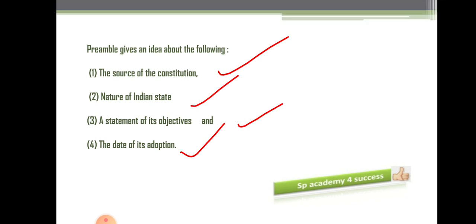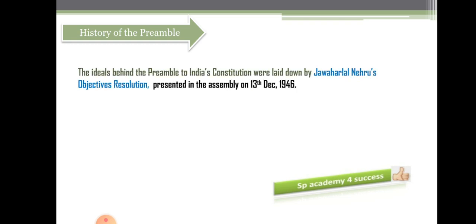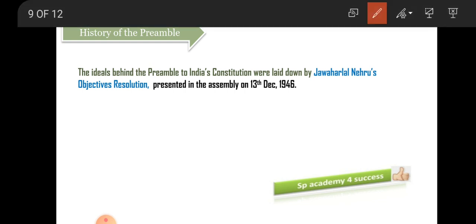So let's see what is the history behind this. The ideas behind the preamble of the Indian Constitution were actually laid down by Jawaharlal Nehru. Where we got the preamble from, and how we got it, is important. We got the preamble through the Objectives Resolution. And who gave this Objectives Resolution? Jawaharlal Nehru ji gave this.